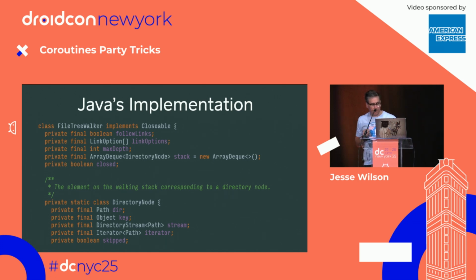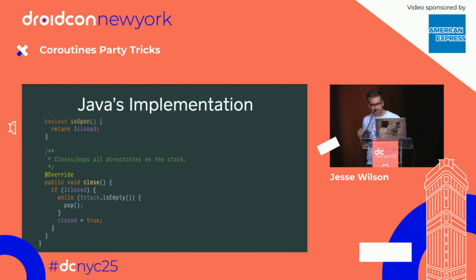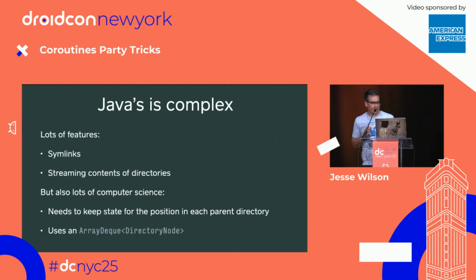There's a deque. See that ArrayDeque thing? They have to manually manage basically a stack for where they are in the traversal, and then they have a directory node. So they have a full computer science problem to solve of how to make that beautiful function work simply and incrementally. So that's a lot of code in order to implement this simple feature. And some of that code, I'm being a little bit unfair. It supports symlinks, it supports streaming directories, which is very exotic. But again, it needs lots of computer science to work.